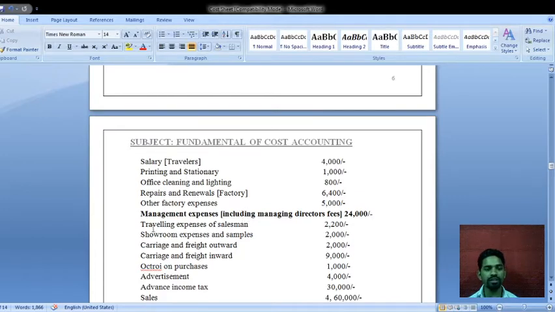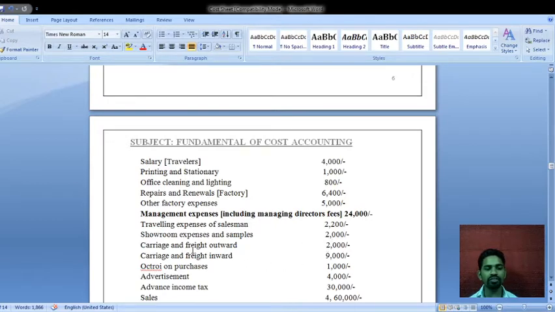Okay, next traveling expenses of salesman, amount is rupees 2200. So this is related to the selling and distribution, so we have to take it under the selling and distribution overheads, amount is rupees 2200. Next showroom expenses and samples, this is also related to the selling and distribution expenses, we have to take under the selling and distribution overheads, amount is rupees 2000.